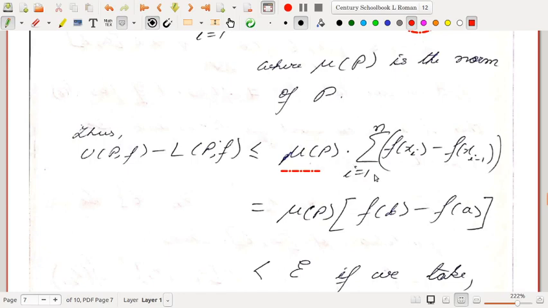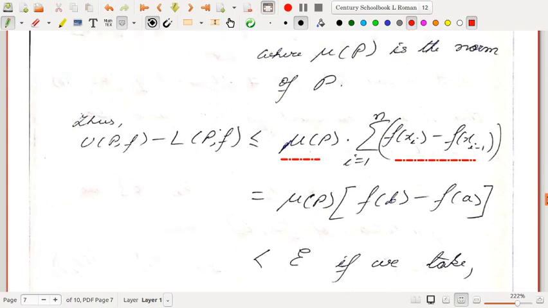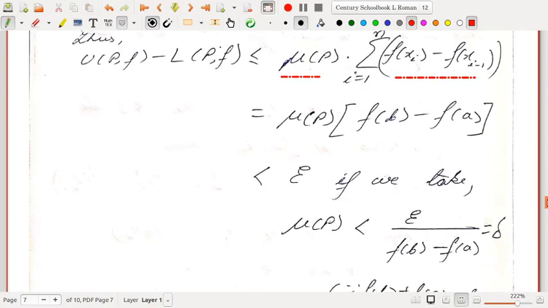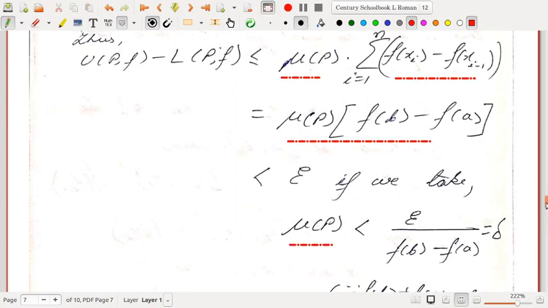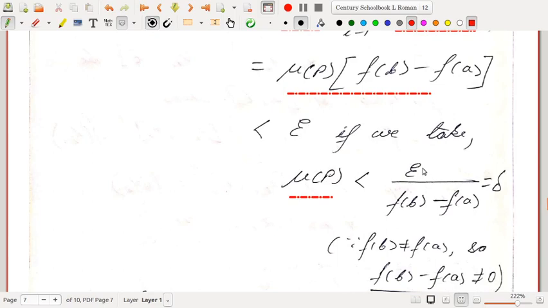Right, norm P can be taken outside this summation. So this is less than or equal to norm P multiplied with, if you add up these quantities, you will end up with f of xn minus f of x naught, that is nothing but f(b) minus f(a). So this quantity can be made less than epsilon by choosing norm P, that is the mesh of the partition, less than epsilon by f(b) minus f(a). So we get our value of delta. This is the value of delta that we made.